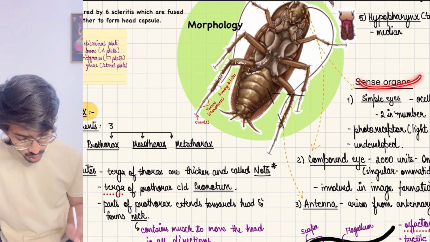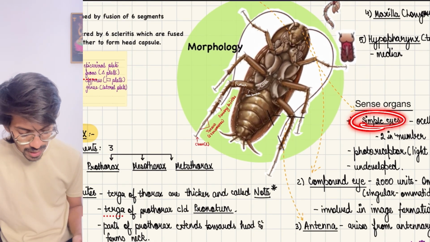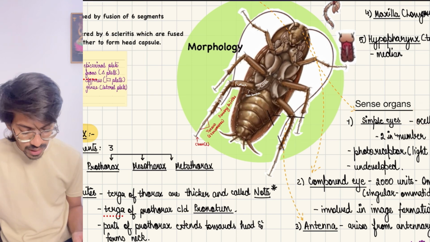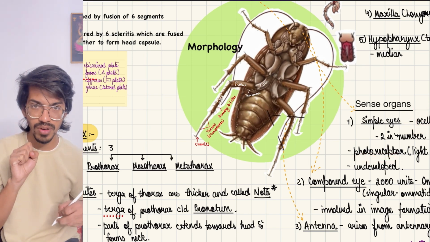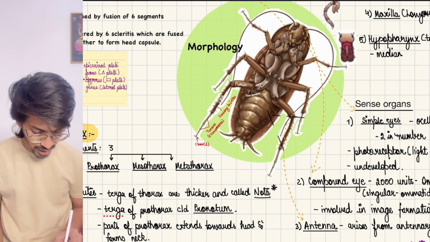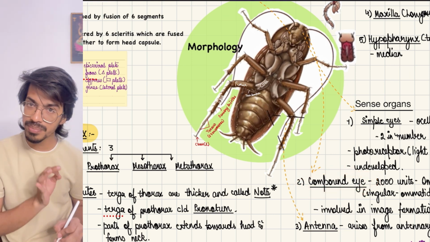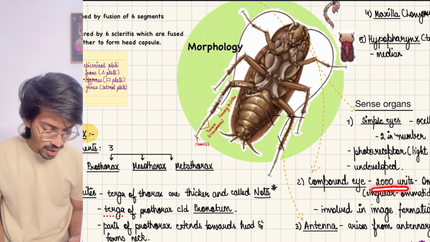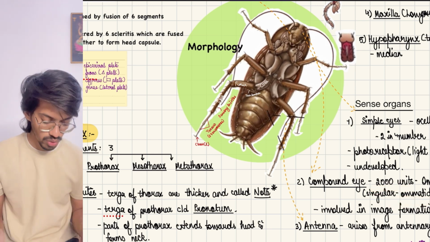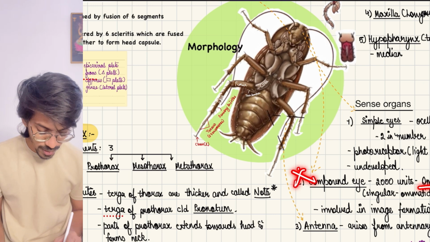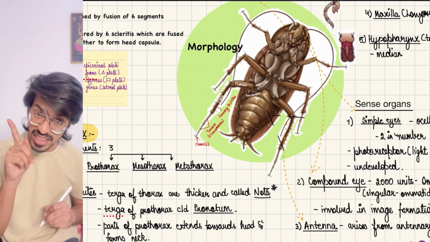Moving on to the sense organs. There is the presence of what? Simple eyes called ocelli, or ocular spots. They are 2 in number and they are just photoreceptors. They just detect the presence of light, not image formation. For image formation, we have compound eyes made up of about 2000 units, which singularly is called ommatidium. All together it is called what? Ommatidia. Important PYQs. 2000 in each eye.